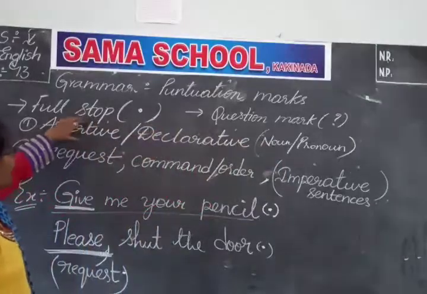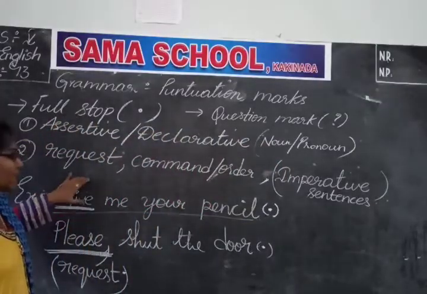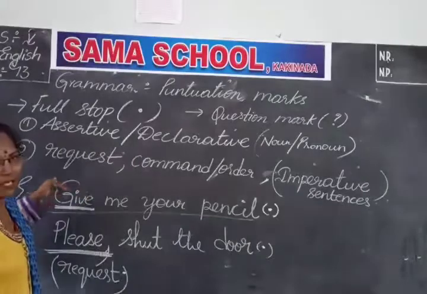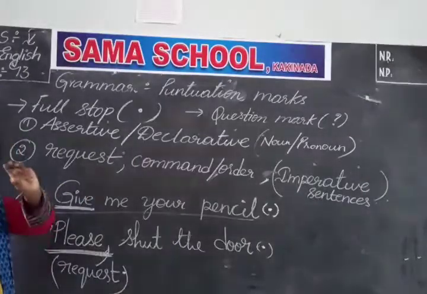An assertive sentence starts with a noun or a pronoun. An imperative sentence, it's not mandatory to start with a noun or a pronoun. You have to just understand.